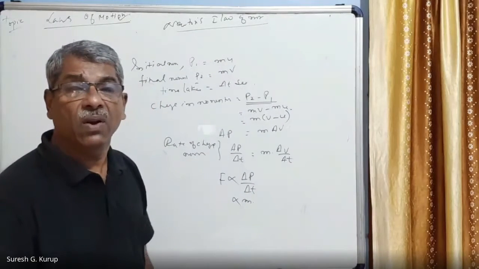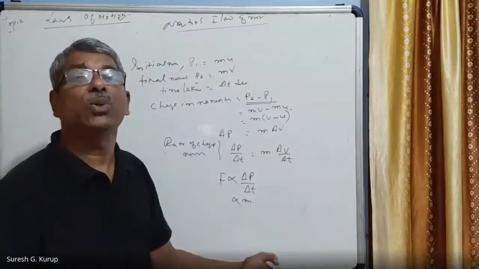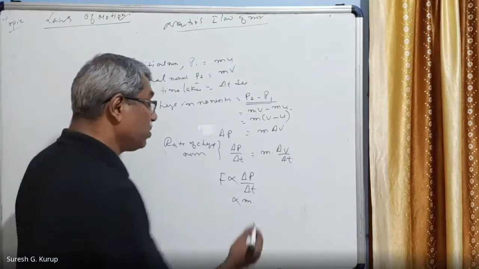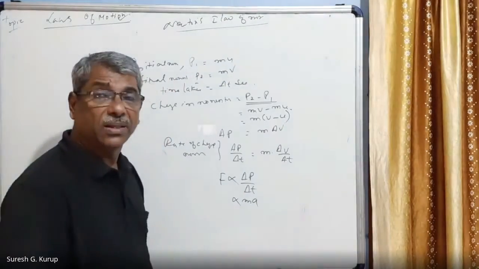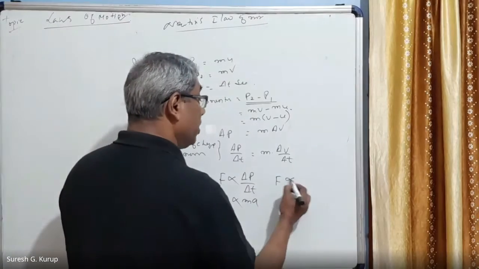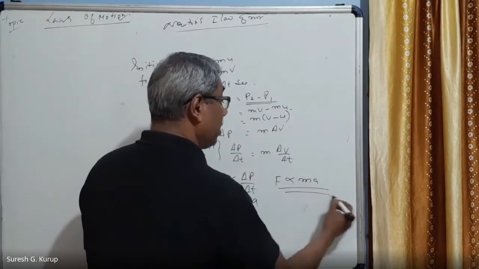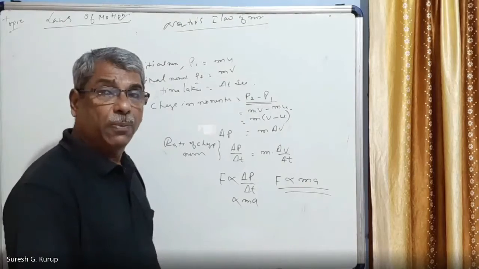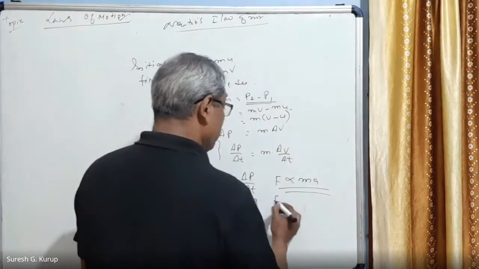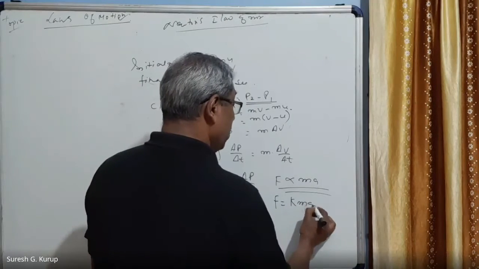Change in velocity by change in time is the rate of change of velocity, which is acceleration a. So we can write F is directly proportional to ma, or F is equal to a constant k into ma.